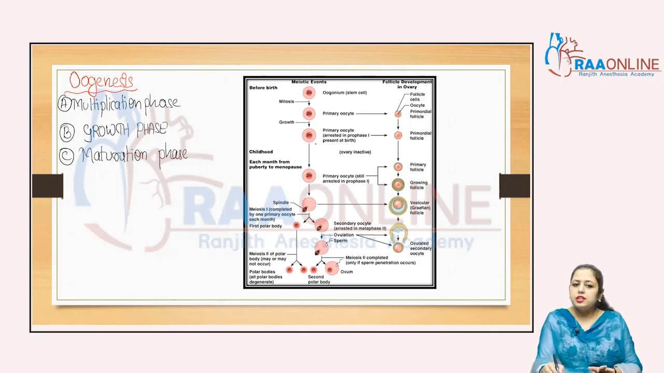Now after attaining puberty, when the female ovary becomes functional and the estrogen and progesterone hormones are dominating, what will happen? Each month from puberty to menopause, a primary oocyte again undergoes the first meiosis, meiosis 1, and two cells are formed. Clear? Meiosis 1 is completed by one primary oocyte each month.